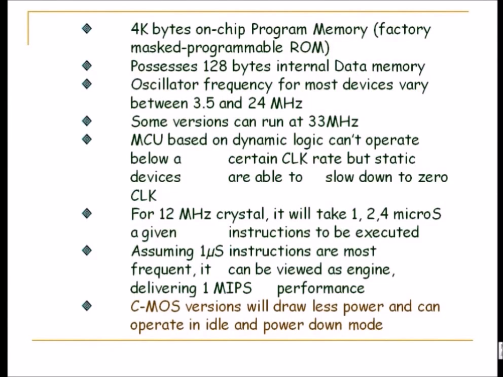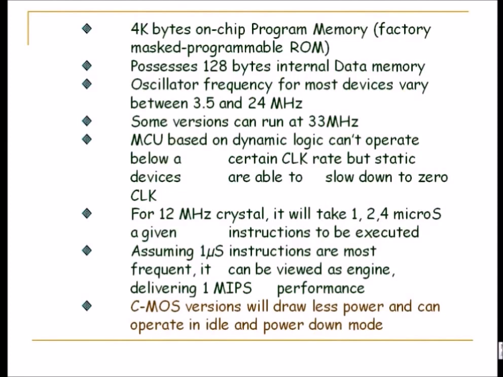And for a 12 megahertz crystal, it will take 1, 2, or 4 microseconds for a given instruction to be executed. Basically, it depends upon the machine cycle, and the crystal divided by 12 gives you 1 microsecond.